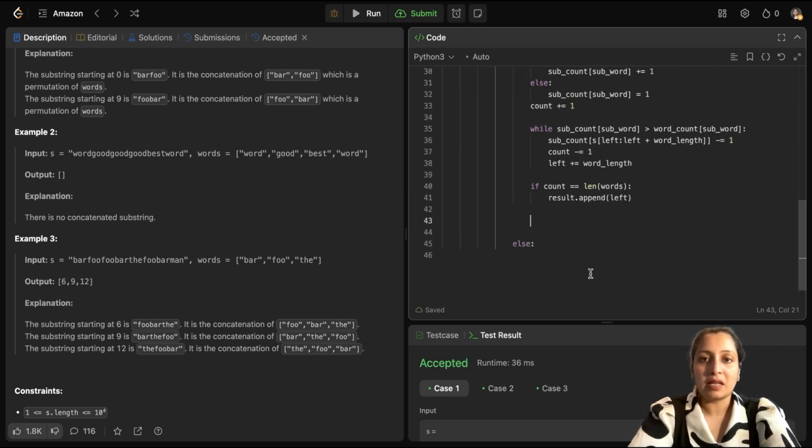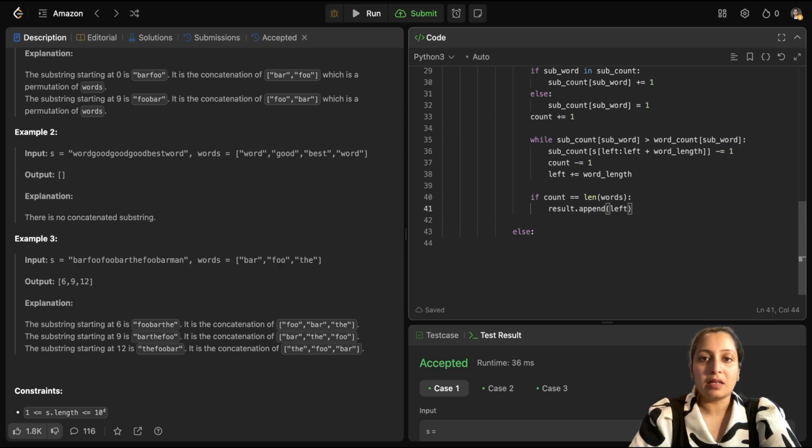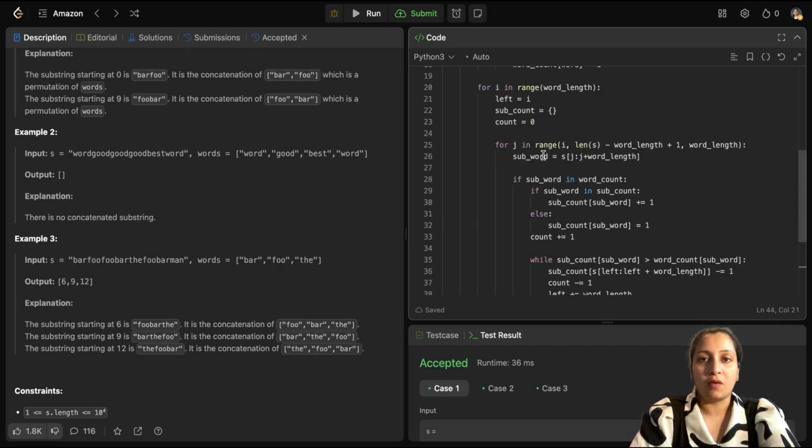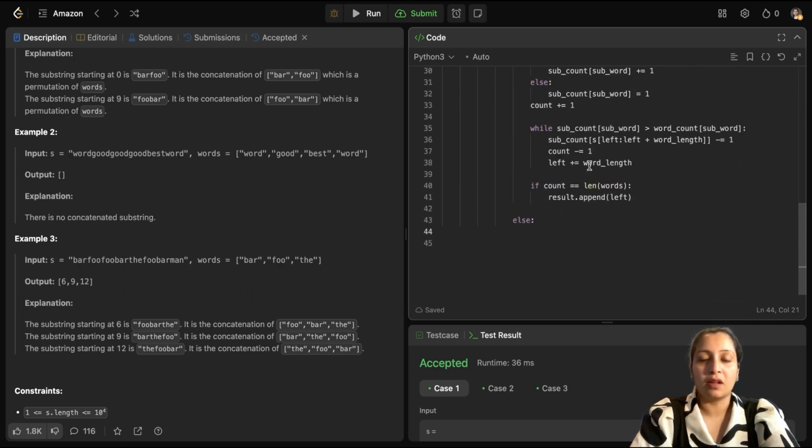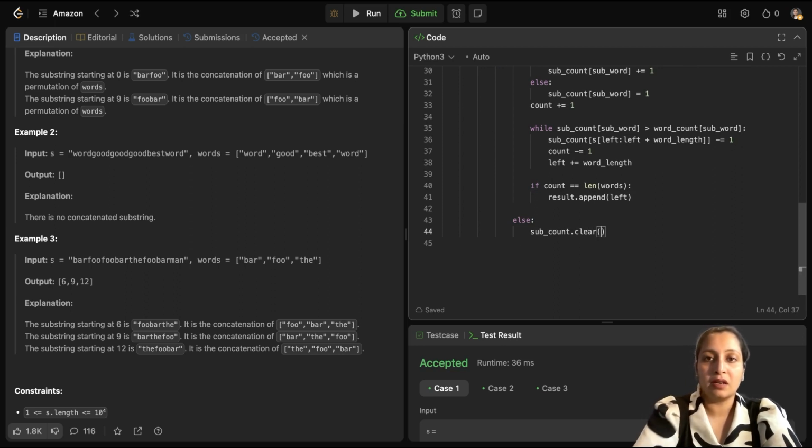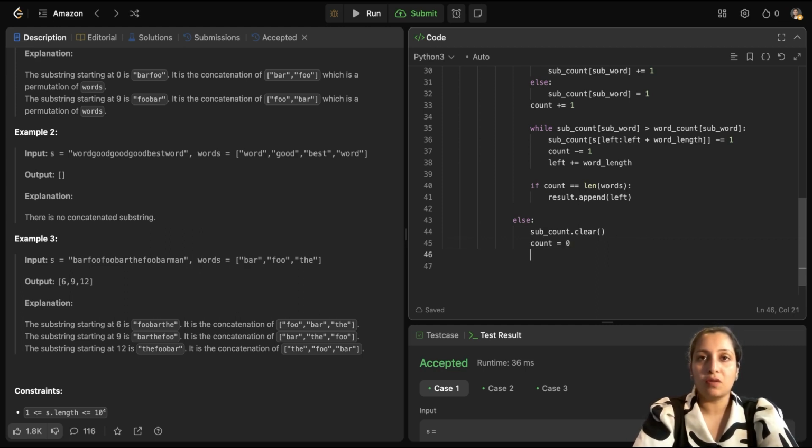But say suppose the other scenario is that the subword which you have found is not in your word count. If it is not a part of word count, you don't need it, right? So you can just clear it out, sub count dot clear, and you can also reset your count to 0, and you can also increment your left by word length because now you need to check for other permutations. Then just return the result.